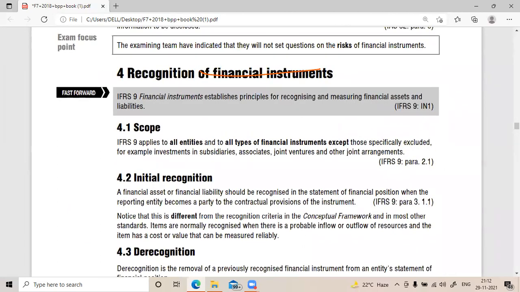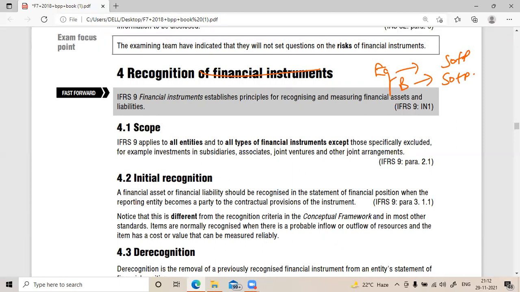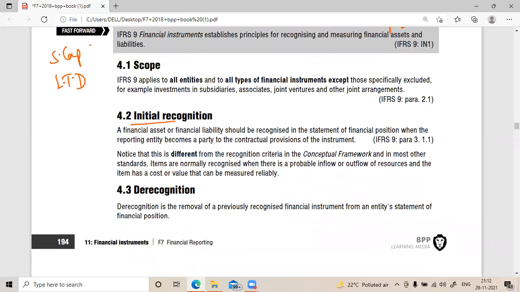Recognition of financial instruments: if it's an equity investment, it will be shown in the SOFP. If it's a bond investment, it will be shown in the SOFP. This is from the investor's perspective. From the company which has borrowed funds, long-term debt or share capital, if it's an equity instrument, initial recognition will be in the statement of financial position.